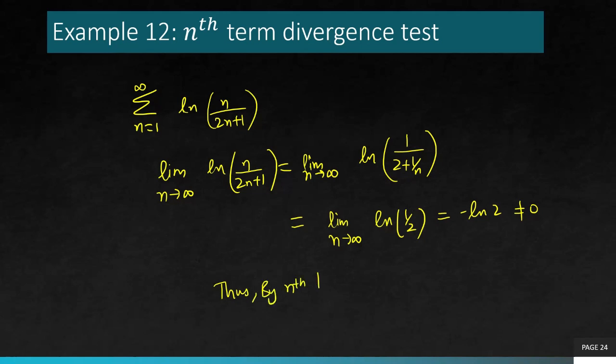Thus, again, by the nth term test, this series is also divergent because the limit goes to something non-zero. See, we are not bothered by wherever it goes, whatever the limit is. That limit has nothing to do with deciding anything. The only deciding factor is whether it's 0 or non-zero, right? So do not try to imply that this magnitude means something. It does not mean anything in this context. So this is also an example of a divergent series.